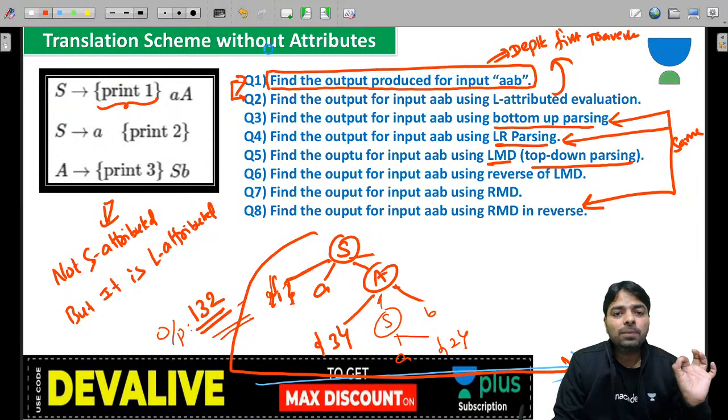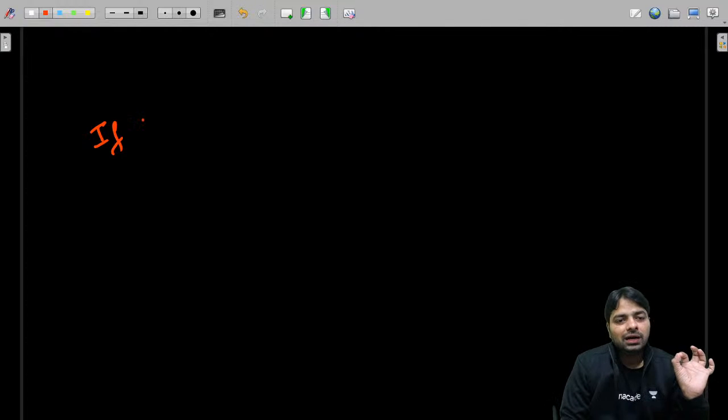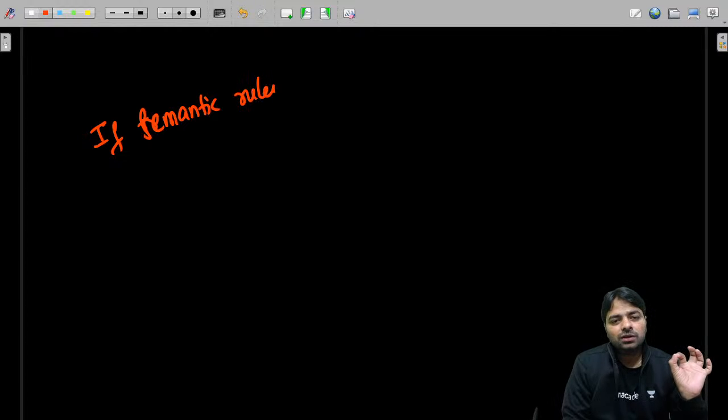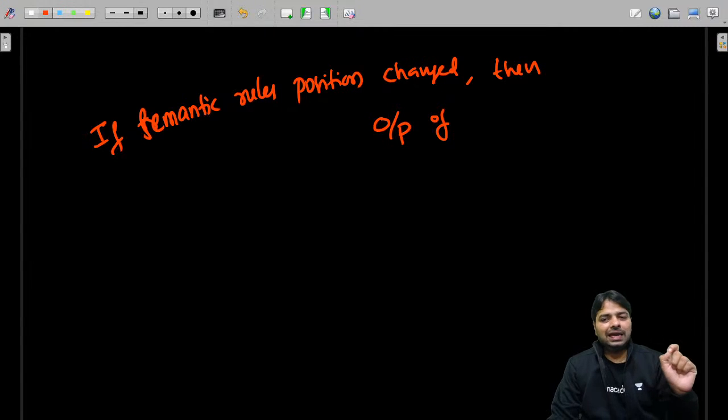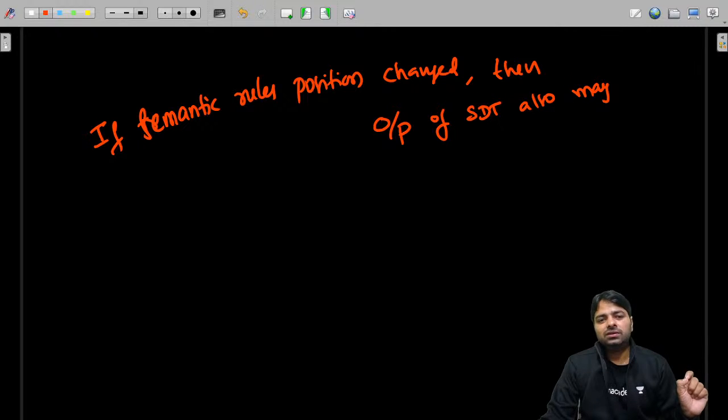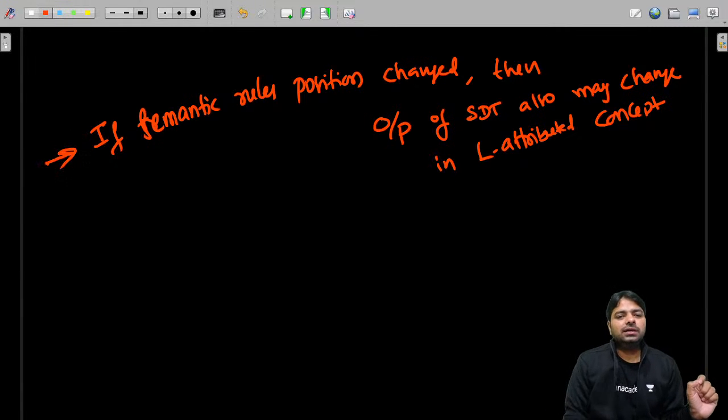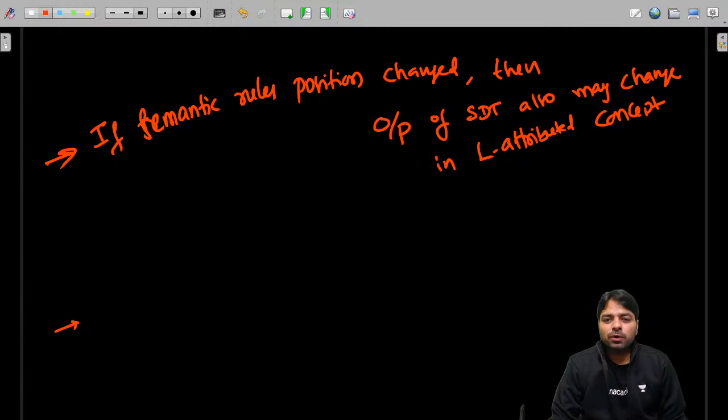So here the one point is, if the translation, that is the semantic rules position, changed, then the output of that SDT may also change. Where? In the L-attributed concept, that is depth first. That's the first point.